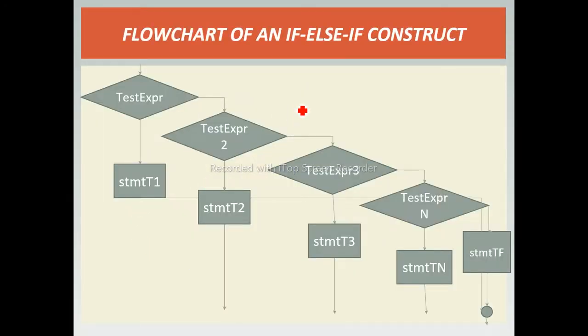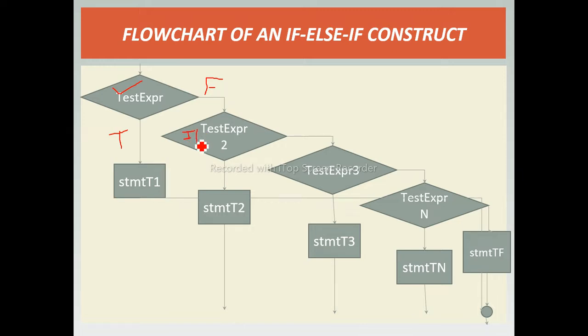The flowchart is given for the if else ladder, also known as if else if. That is the first if condition. If it becomes true, then we execute statement T1. If it is false, that is the else block, and within that else block, again we are taking an if block.